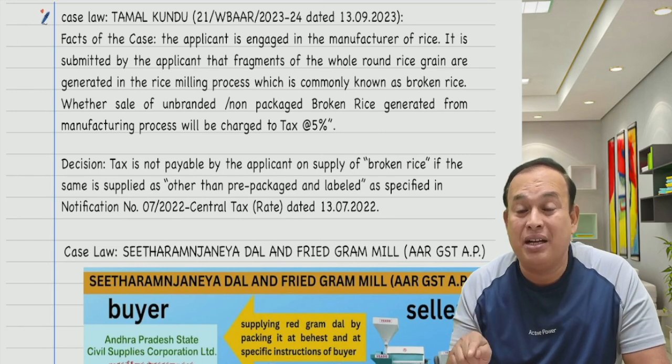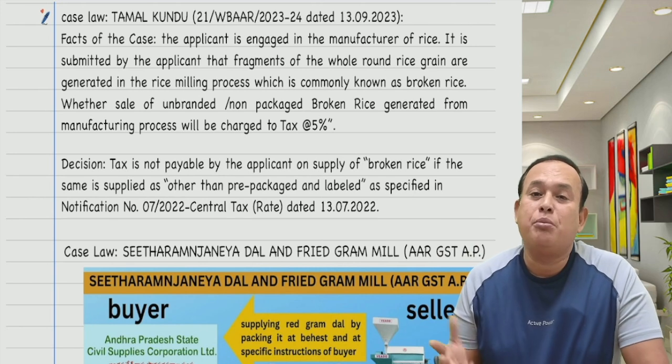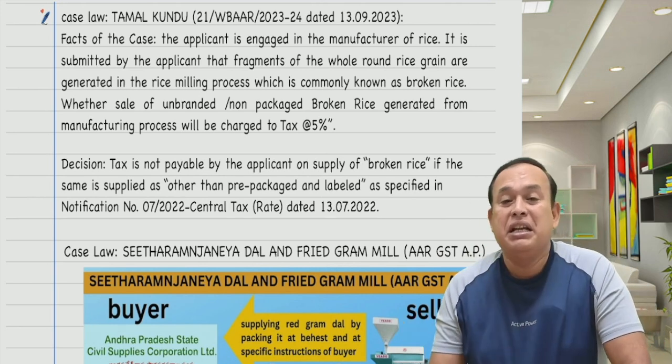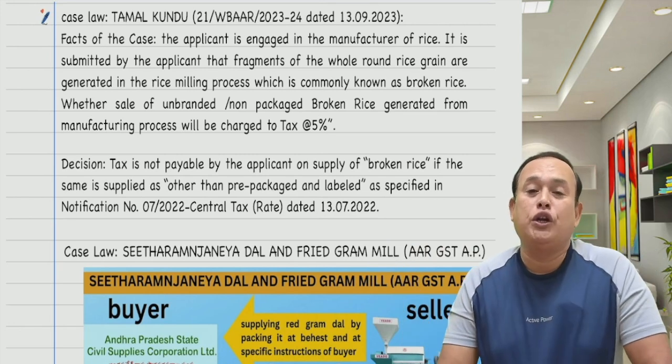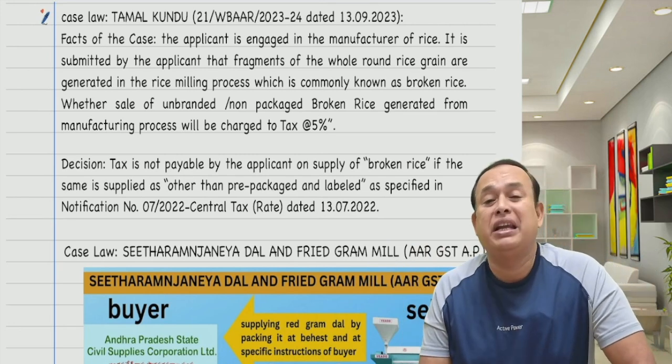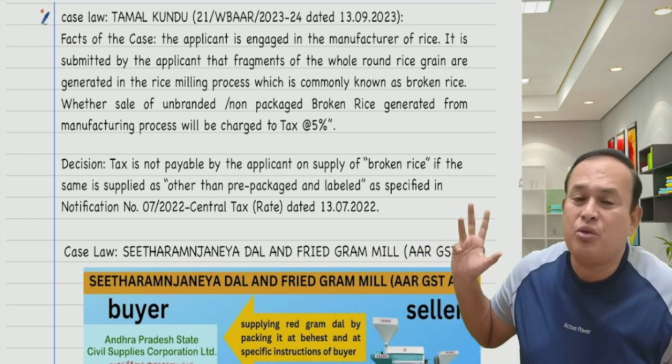The packing should be done well before presentation to the buyer, and that packing is required to mark MRP as per the Legal Metrology Act. If the condition is satisfied, and the weight of the packet does not exceed 25 kilograms or 25 liters, in that case the pre-packed commodity will attract the GST. But in the given case, what happened?